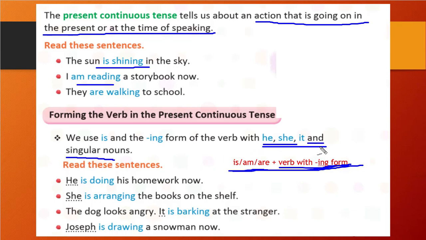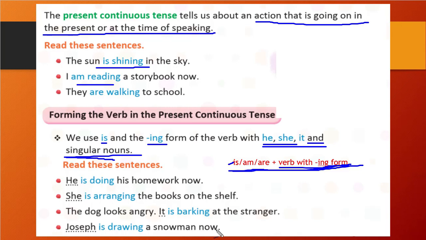Whenever he, she, it or a singular noun is there and we are making a present continuous sentence, that time we will use is, and we will write the verb with ing. You can see here, he is doing his homework. She is arranging the books on the shelf. The dog looks angry. It is barking at the stranger. Joseph is drawing a snowman now.